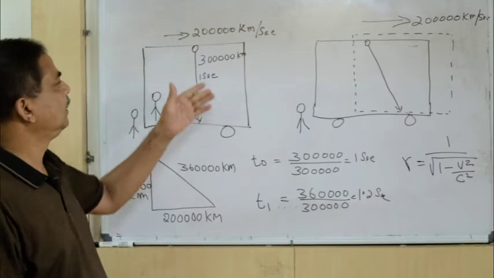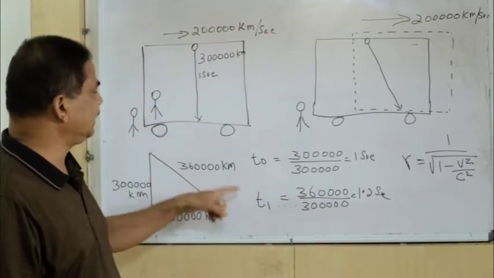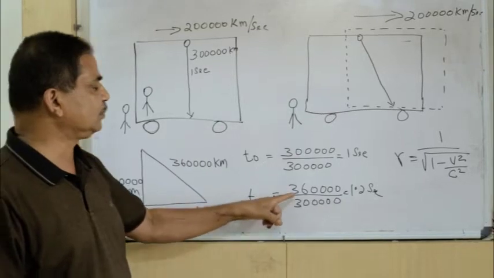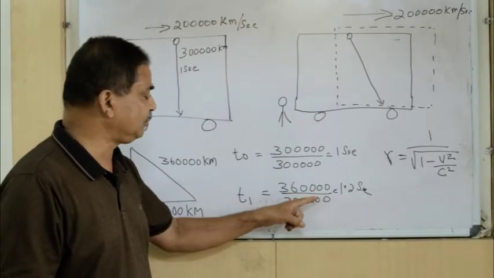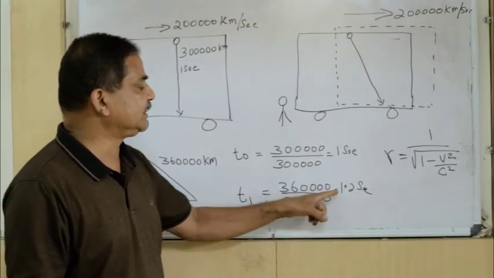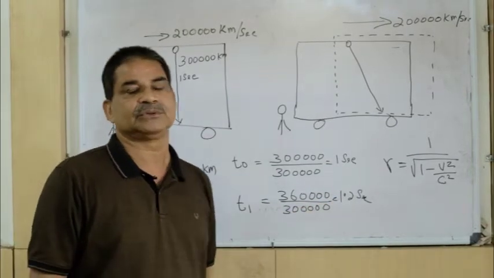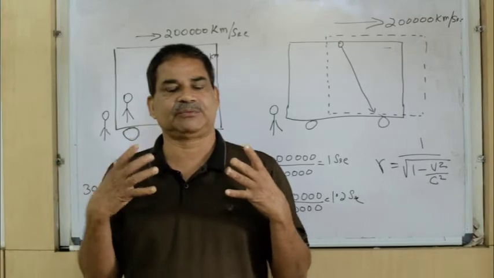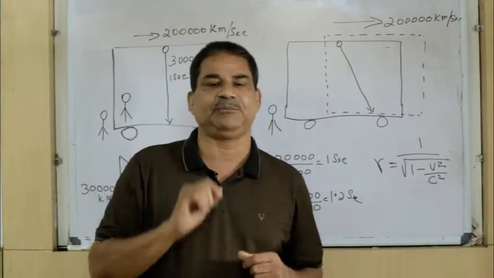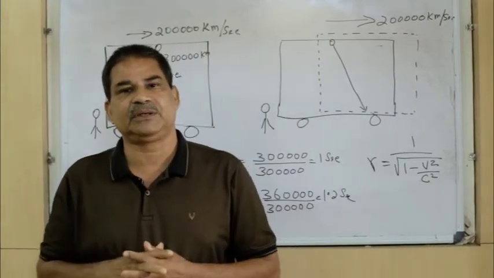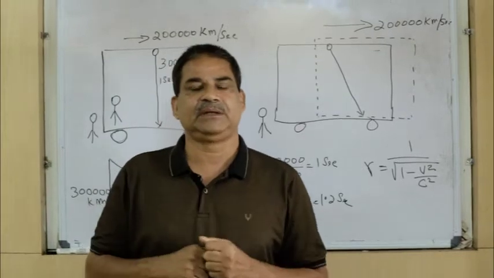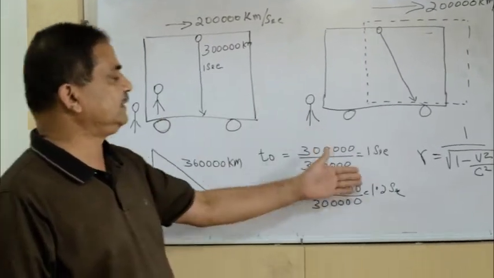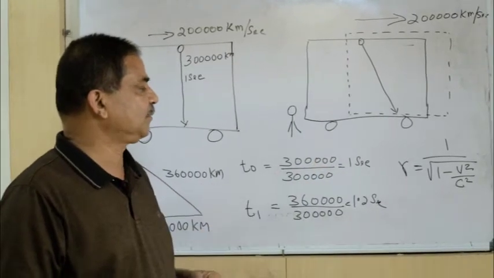And for the outside observer, the time interval he has measured is T1. It is equal to 3,60,000 kilometers divided by 3 lakh, which is equal to 1.2 seconds. So what happens? The outside observer measured 1.2 second time and the inside observer measured 1 second time. This is what is called the time dilation experiment, and this is the time dilation.